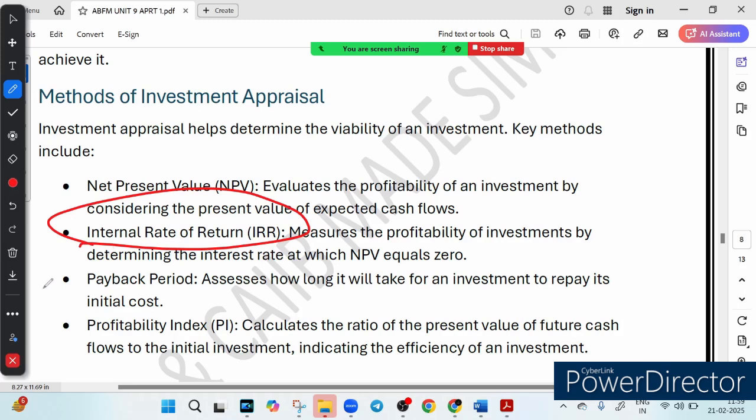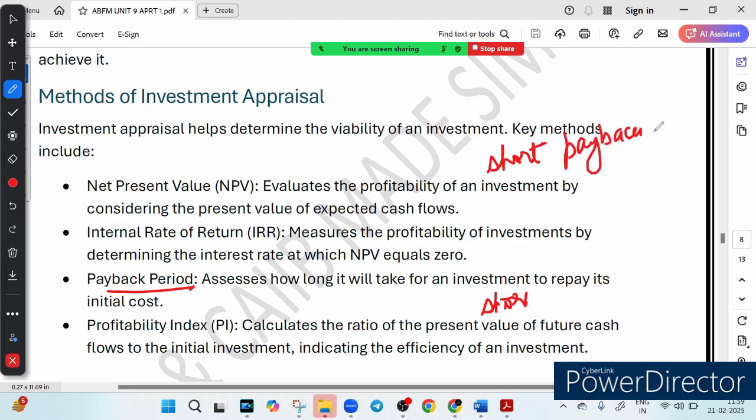And we have something called payback period. What is the meaning of payback period? Payback period simply means how long it will take to recover the initial investment, right? So if the payback period is shorter, it means low risk, simple. So we can say that a short payback period means low risk. And finally we have profitability index. It compares the present value of profit with the initial investment, right? If the profitability index is greater than 1, it means the project is profitable. So you should know all these 4 parameters.